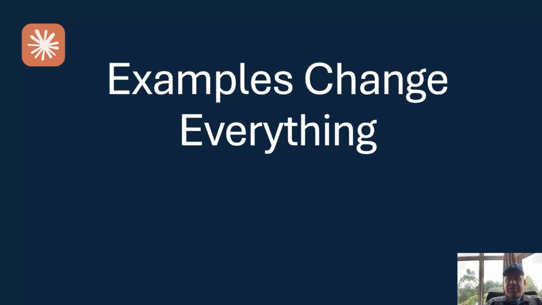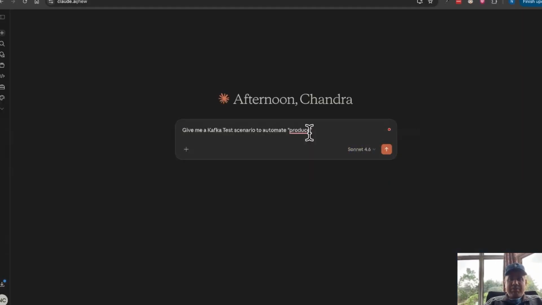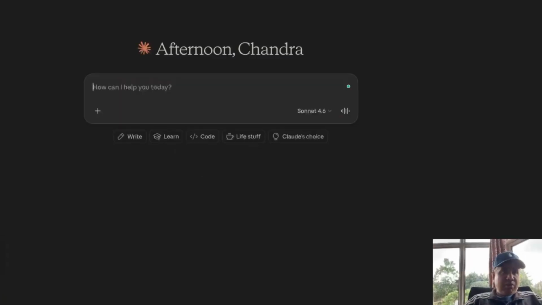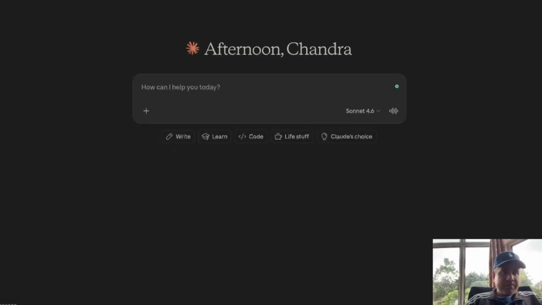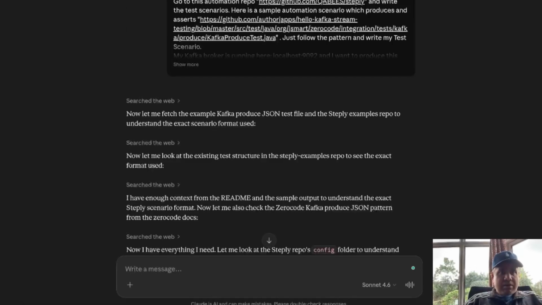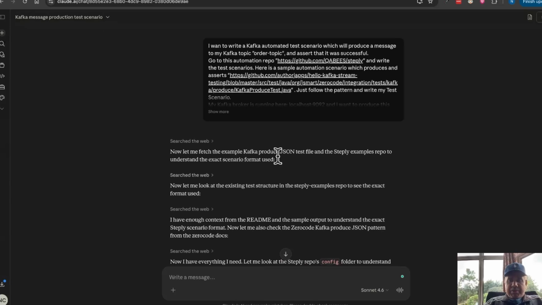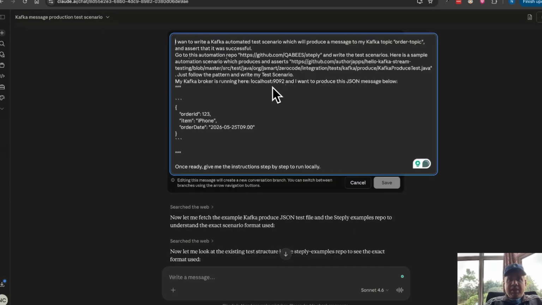Now, example changes everything. What does this mean? When you write a prompt, you're going to see that. For example, we wrote it here for the Kafka product. When we wrote a prompt, you're going to see in a bit, we gave specific examples to see.